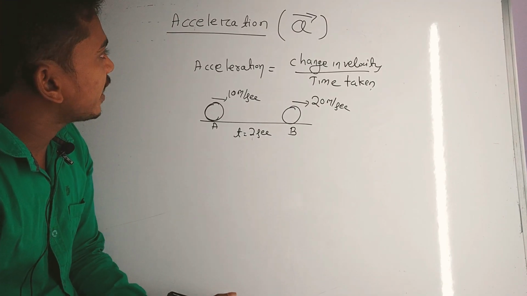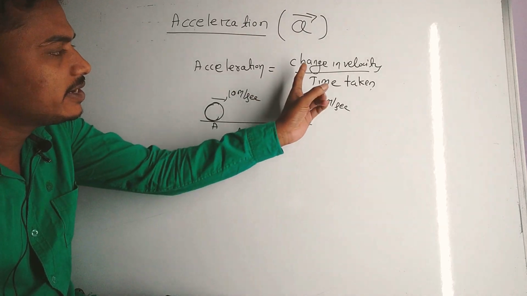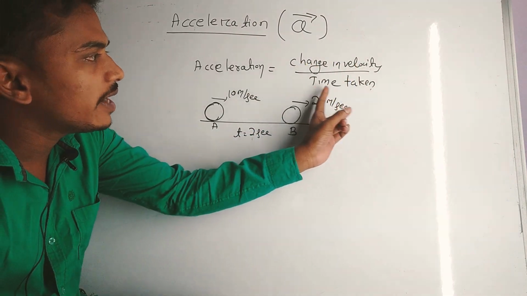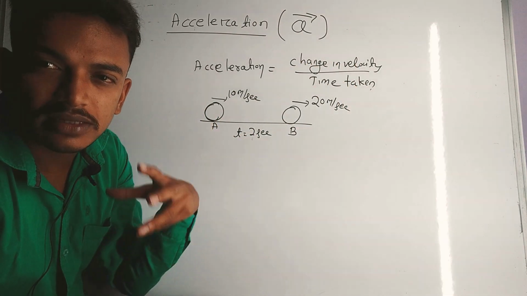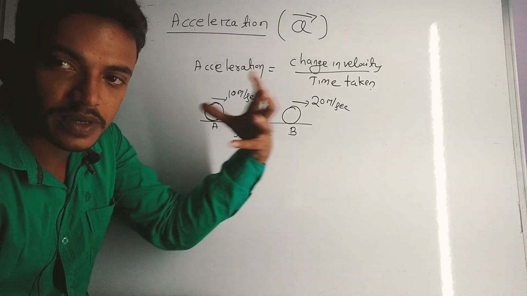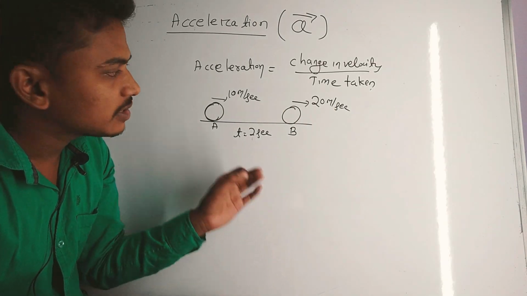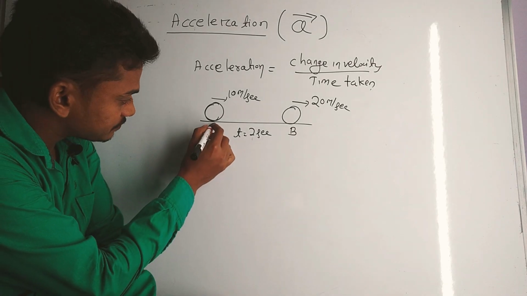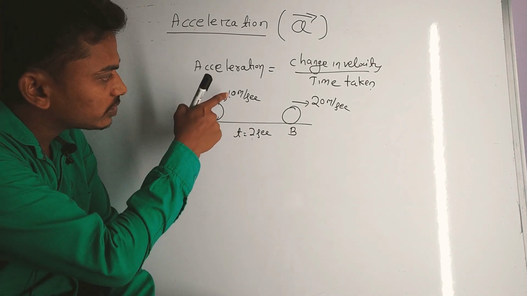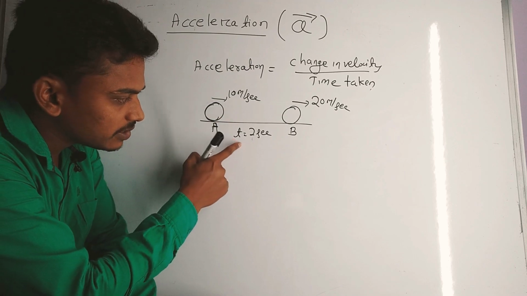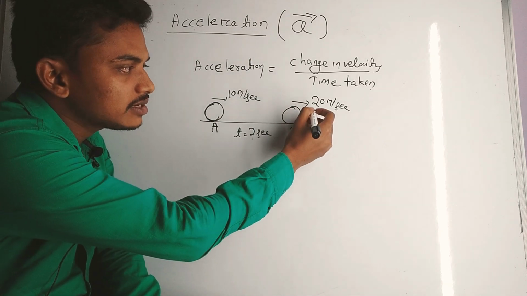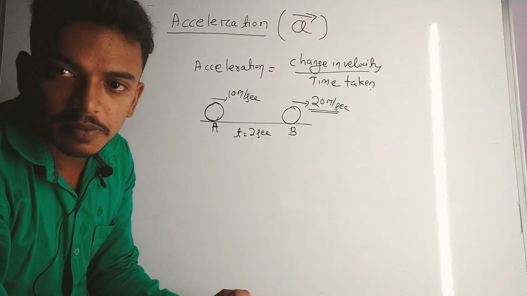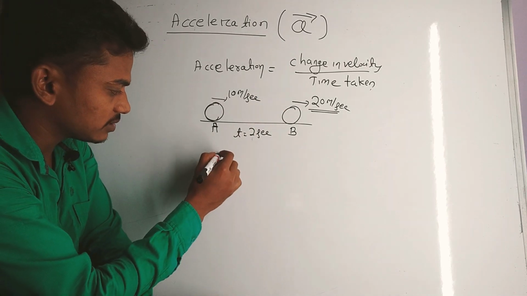Then comes acceleration. Acceleration is defined as change in velocity by time taken. It means if the velocity changes, if the body speeds up or slows down, then the body is said to be in accelerated motion. Suppose the body starts from A with a velocity of 10 meter per second. After 2 seconds, the velocity increases to 20 meter per second. Then what is the acceleration here?